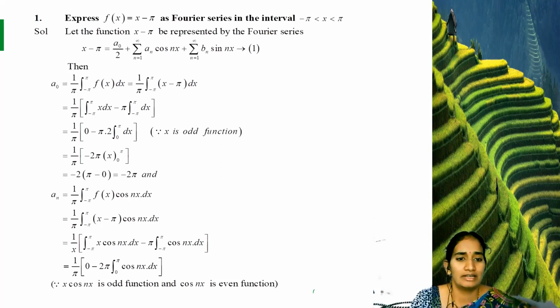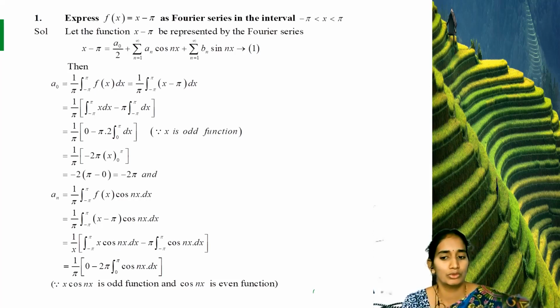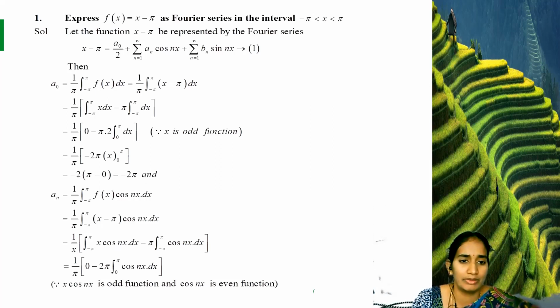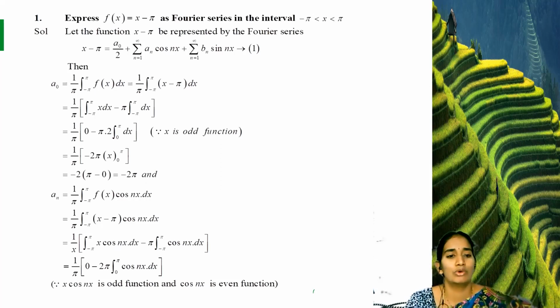This is only possible when the lower and upper limits are equal in magnitude, with the lower limit negative and the upper limit positive; only then is it suitable for this odd and even function formula. So next, 1 by pi times minus 2 pi, a constant, times the integral of dx, which is x. Applying the upper limit minus the lower limit, pi minus 0, we get minus 2 pi. So this is the value of a naught.